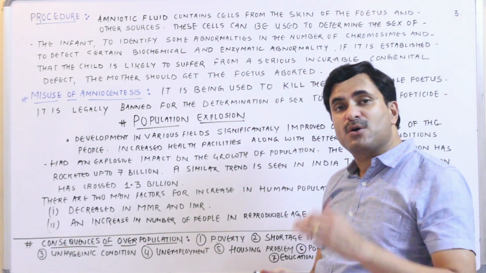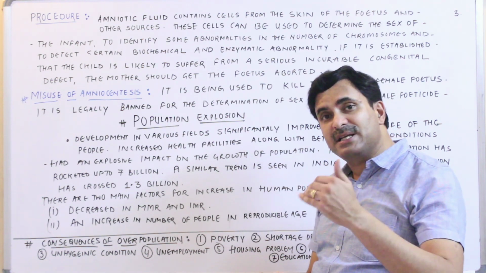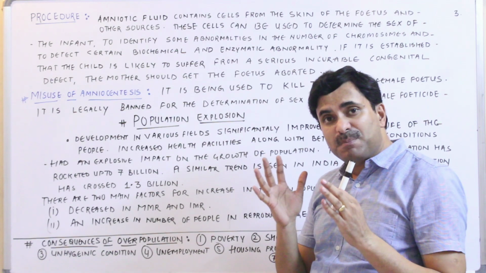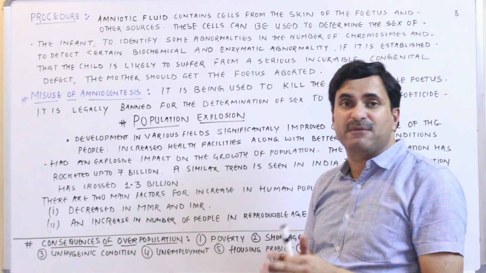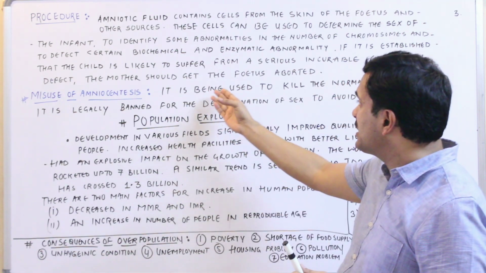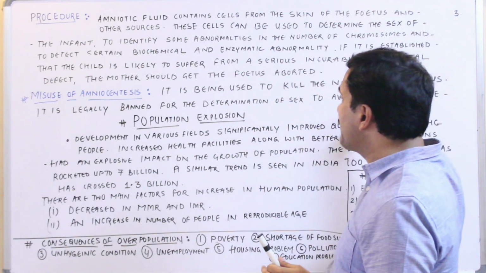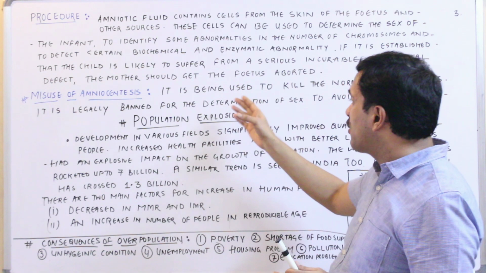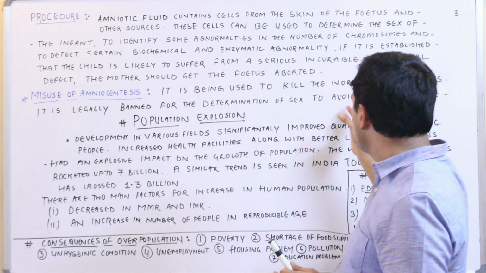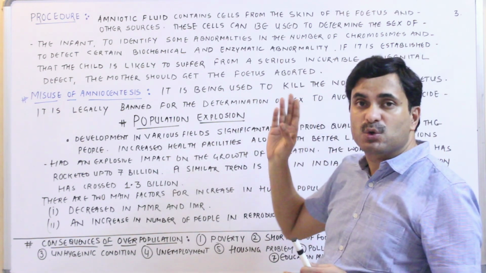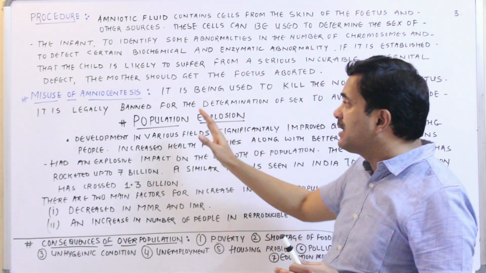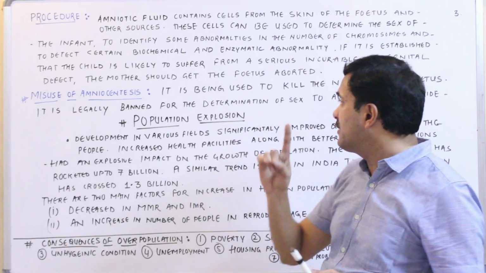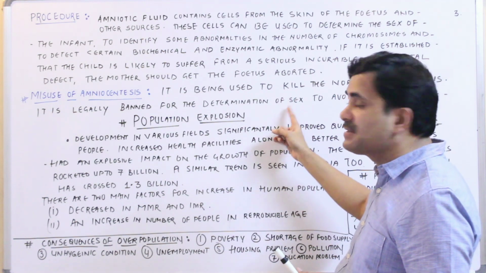Because there are many regions in India as well as outside India where people are trying to kill the female fetus, amniocentesis is legally banned for the determination of the sex, to avoid female feticide.